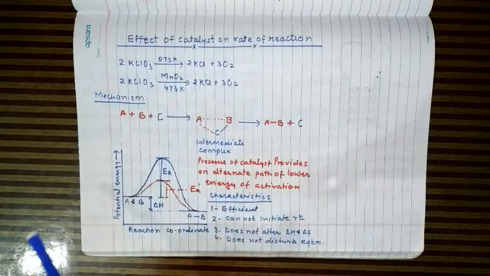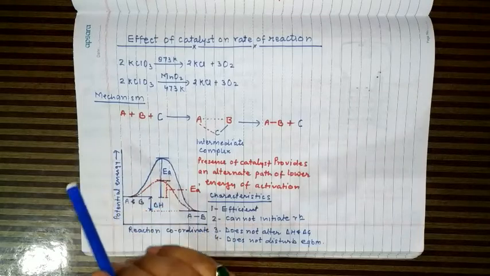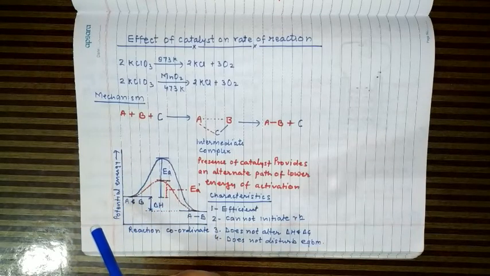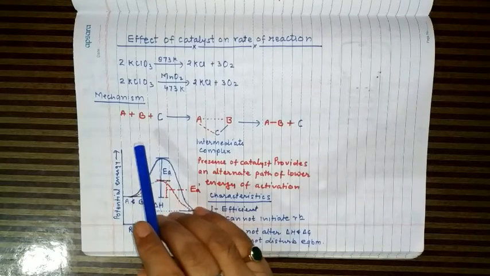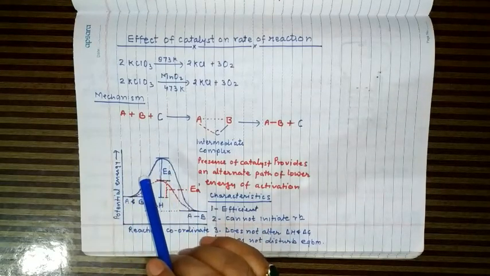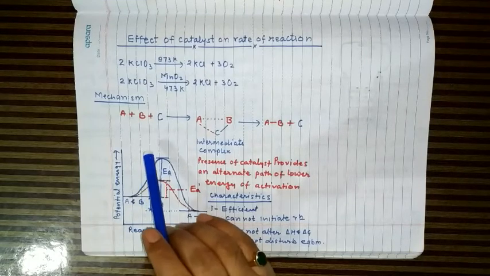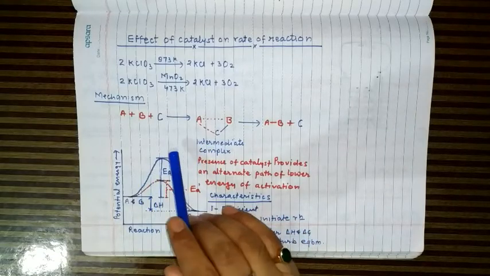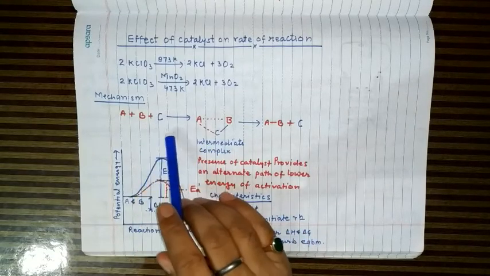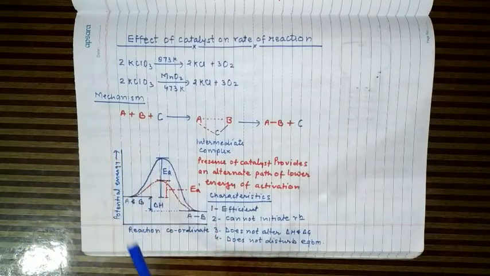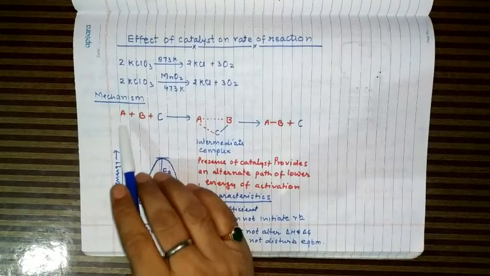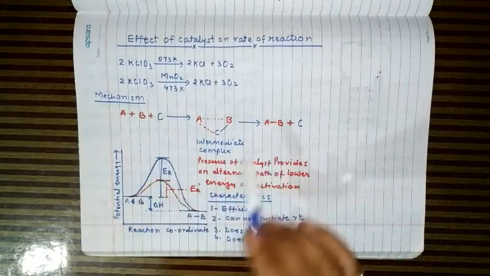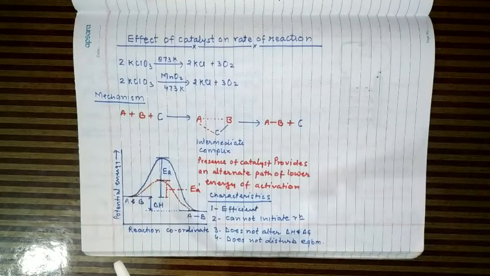Now the question is, what does the catalyst do during the reaction, or what is the mechanism of the reaction? There are different ways to explain the role of catalyst, and the most common and most popular way is the formation of the intermediate complex. What happens when the catalyst is added to the reaction mixture? Suppose this is the reaction where A reacts with B to form product AB without the use of catalyst.